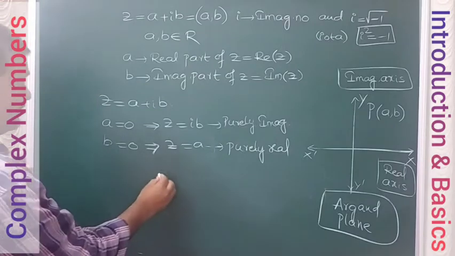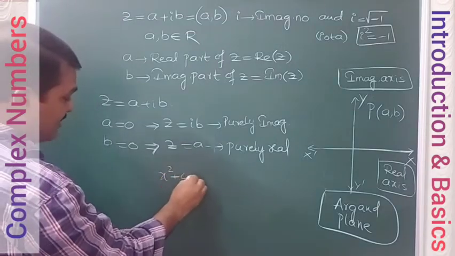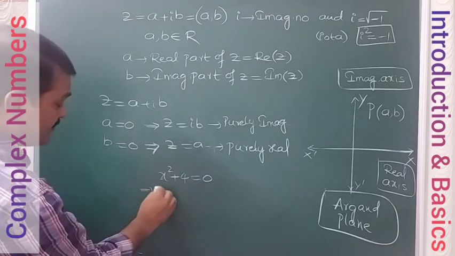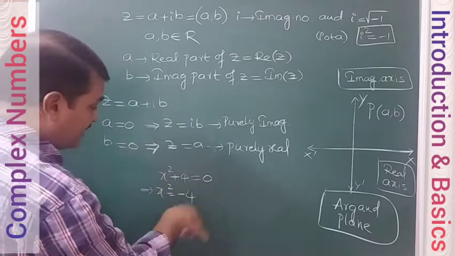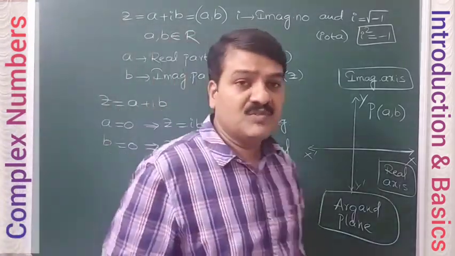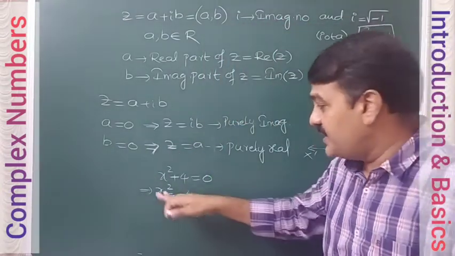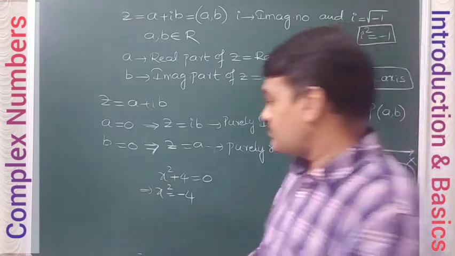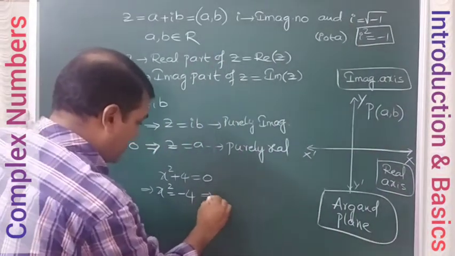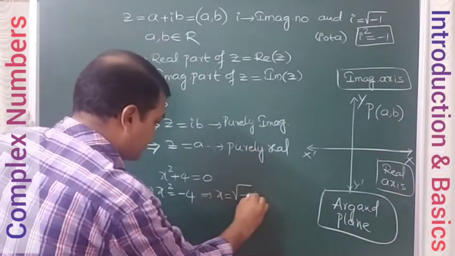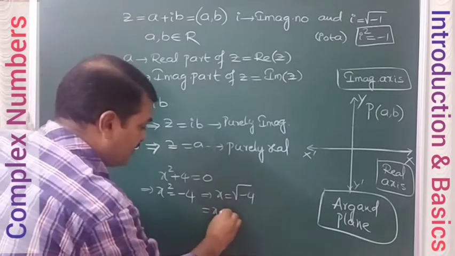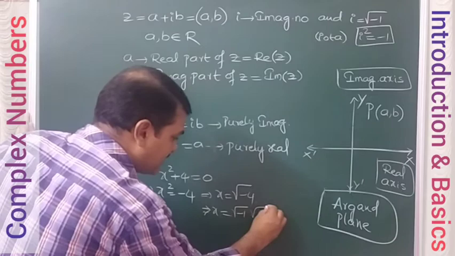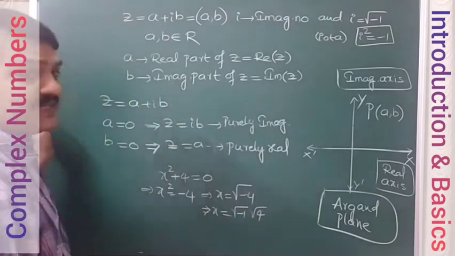I'll give you one more example. For example, x square plus 4 is equal to 0. What is the solution of this? x square is equal to minus 4. For no real number will the square be minus 4. So what is x here? Square root of minus 4. Now we can write this as square root of minus 1 separately, square root of 4 separately.